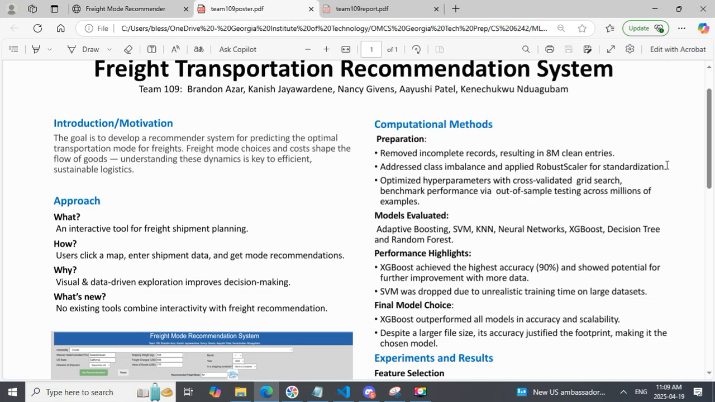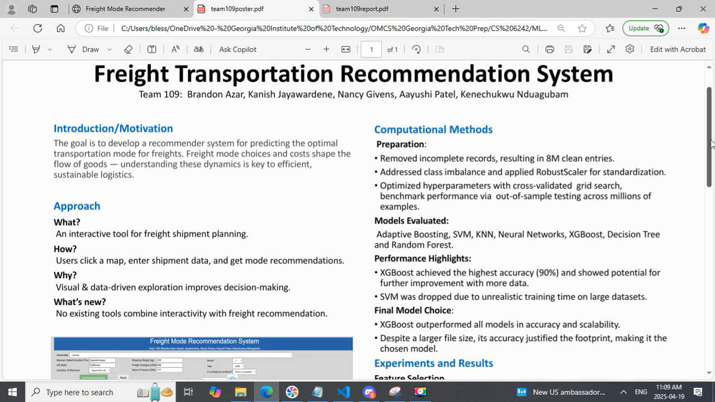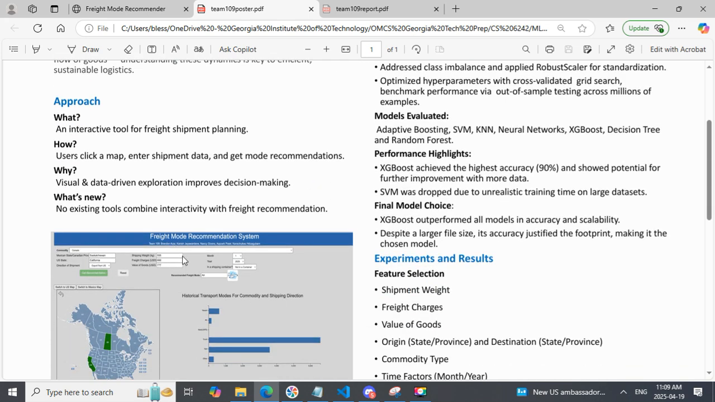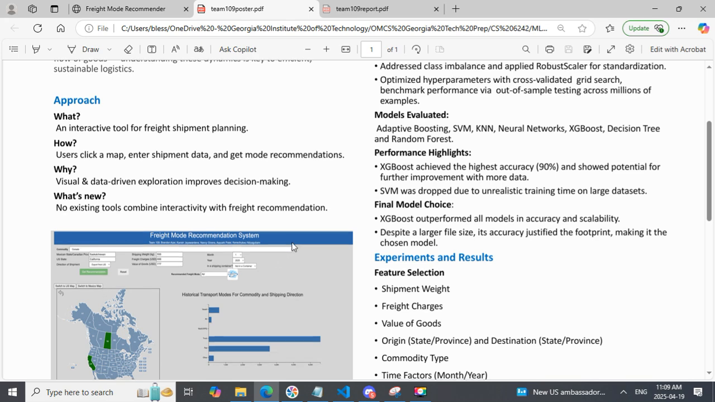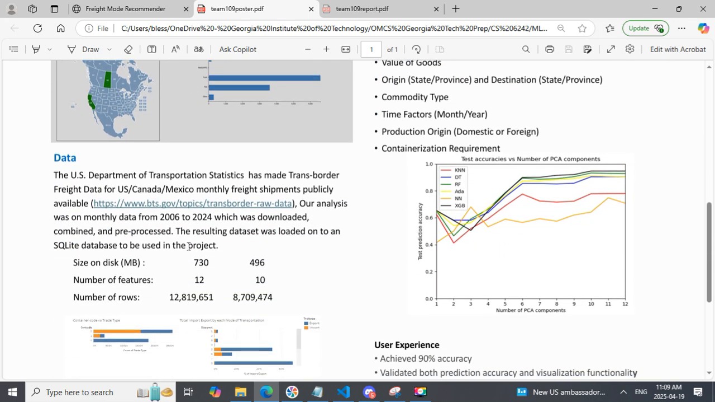Hi, my name is Kenechukwu Nduagubam, and I'll be presenting briefly on my team's project, which is titled Freight Transportation Recommendation System. The objective here is to provide non-experts and experts alike an easy way to plan their logistics efficiently, and just by entering the shipment data and clicking on an interactive tool, give them an optimal mode of transportation.